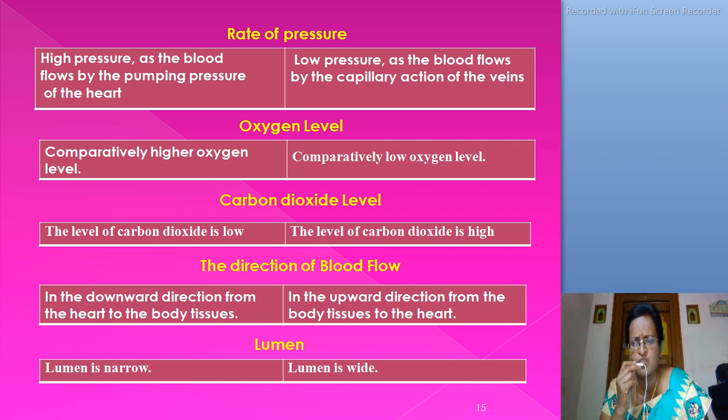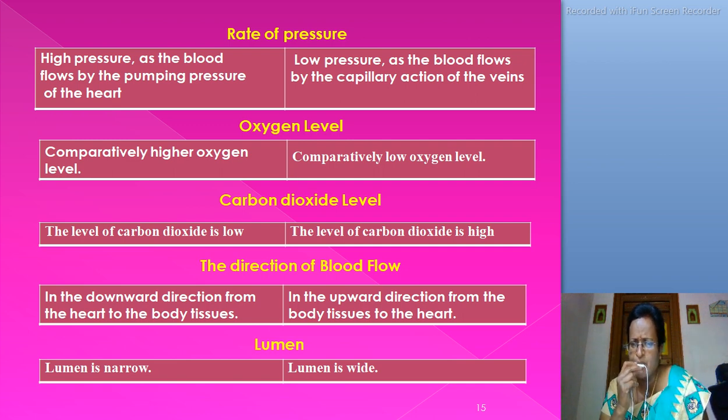By oxygen level, arteries have a comparatively higher oxygen level, but veins have a comparatively low oxygen level. By carbon dioxide, in the arteries the level of carbon dioxide is low. In the veins, the level of carbon dioxide is high.